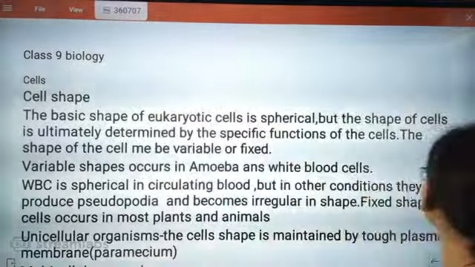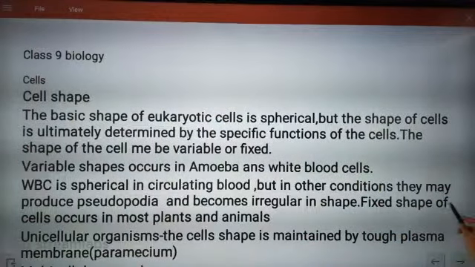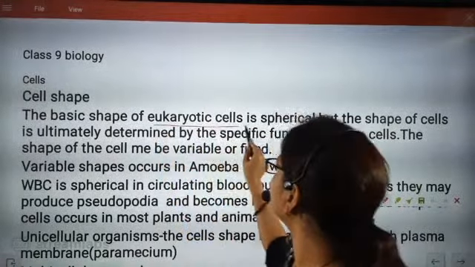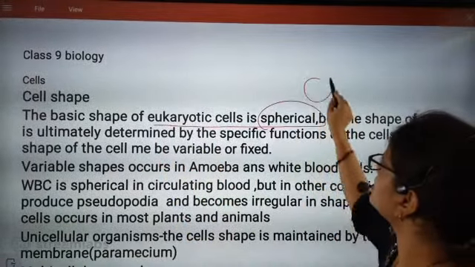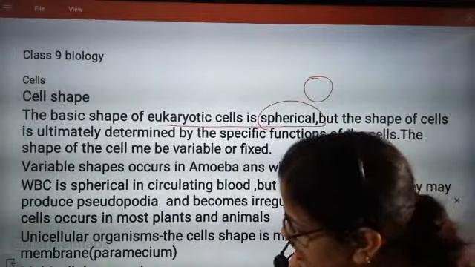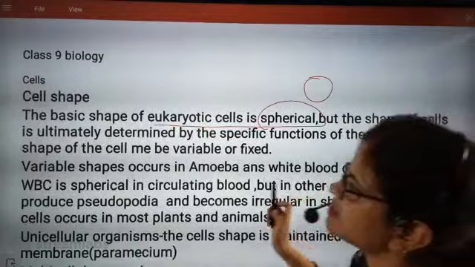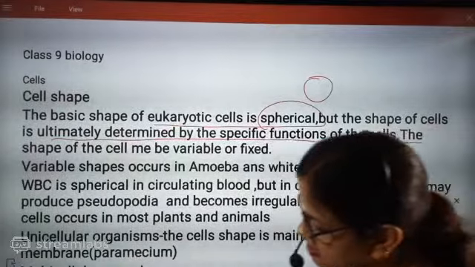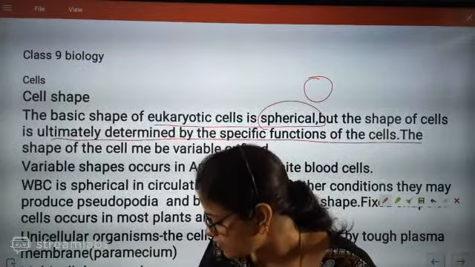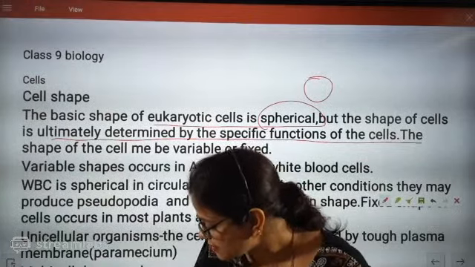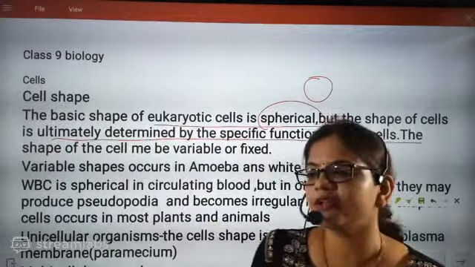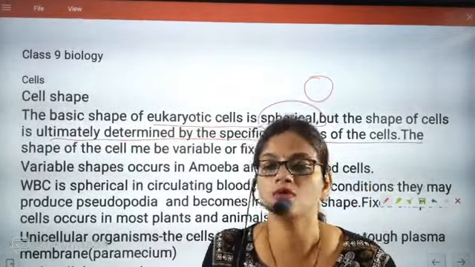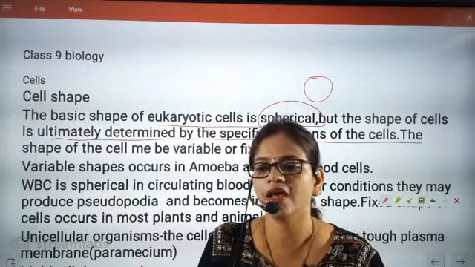So first we are going to understand the different types of shapes of cells. The basic shape of a eukaryotic cell is spherical, but the shape of a cell is ultimately determined by the specific function of the cell. If somebody asks you, this answer is absolutely correct, that 200 different types of cells are present in the human body. Then will all look alike? No, 100% they will not look alike.